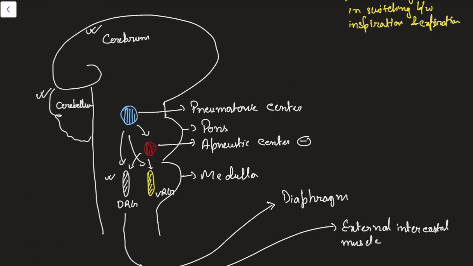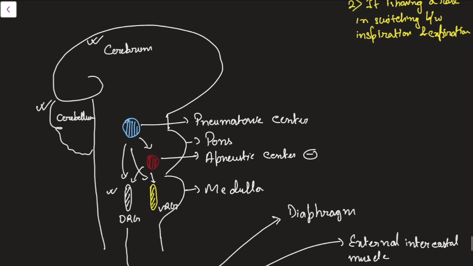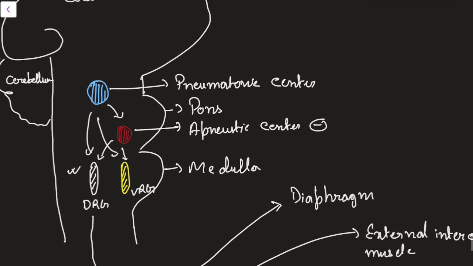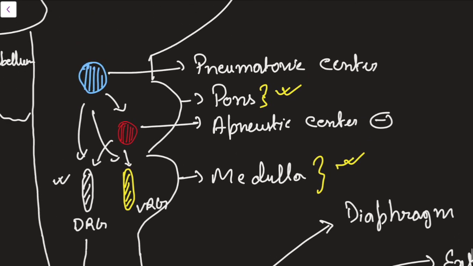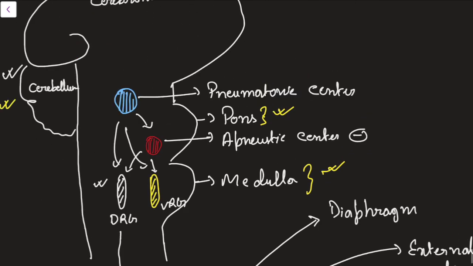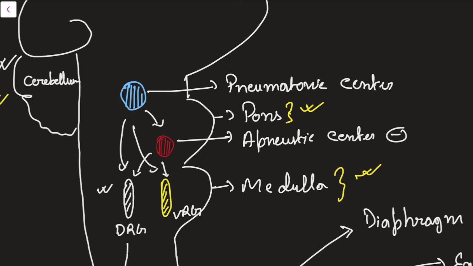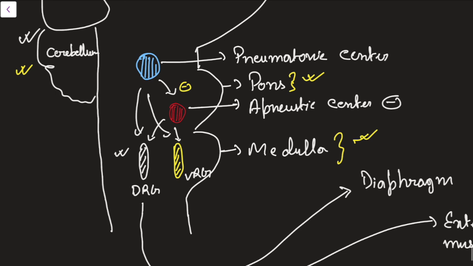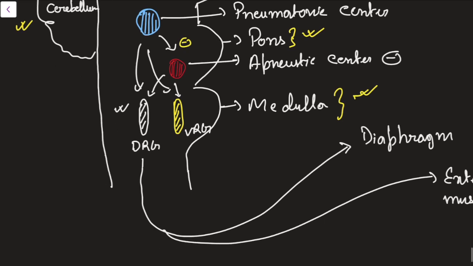This is the diagram of the central nervous system. Here you can see this is the cerebrum, this is the cerebellum, and here are the medullary centers and these are the pontine centers. In the medullary centers, I have drawn the DRG and VRG, and in the pontine center I have drawn the pneumotaxic and apneustic centers. As I have already said, the pneumotaxic center will have some inhibitory effect on the apneustic center. Both will directly influence the DRG and VRG.